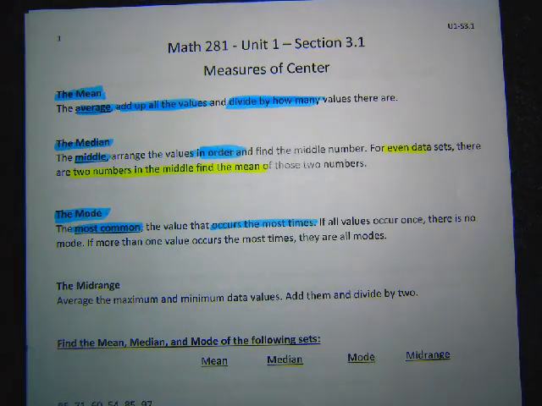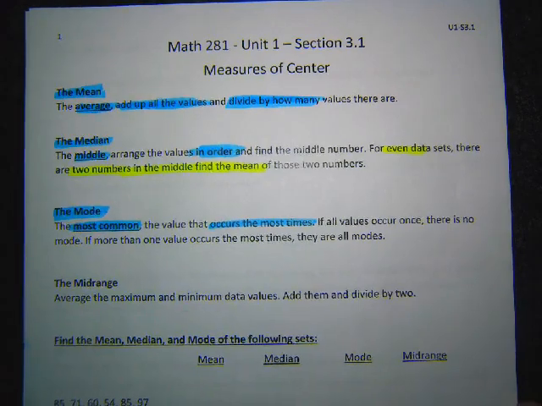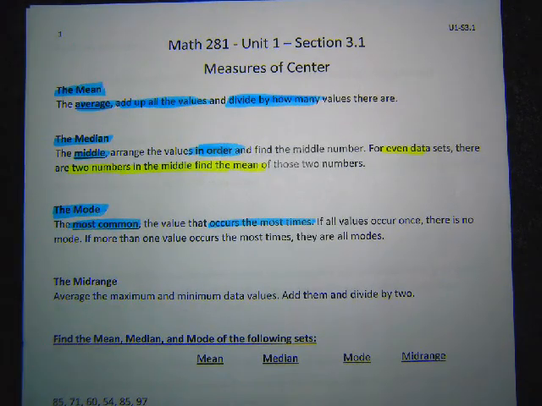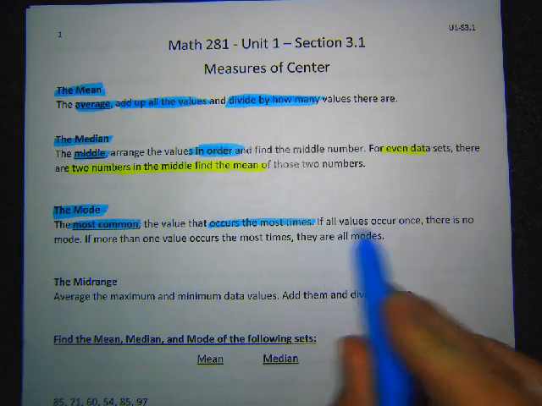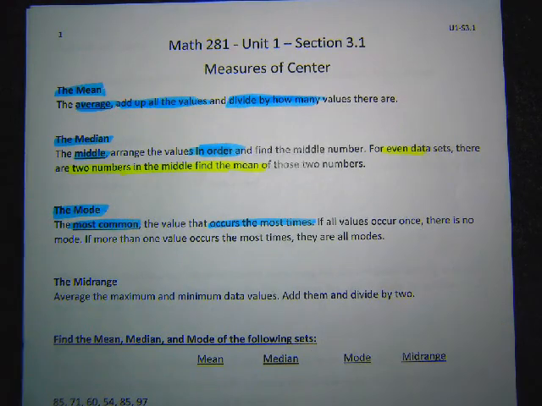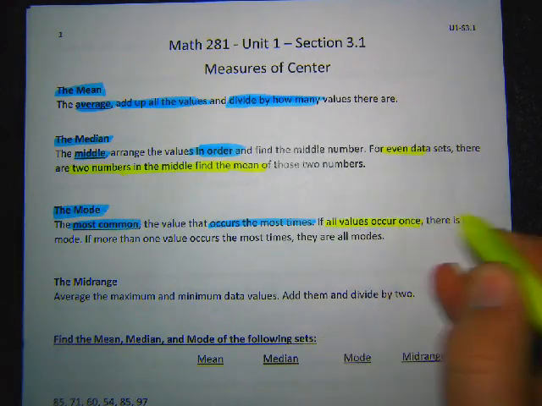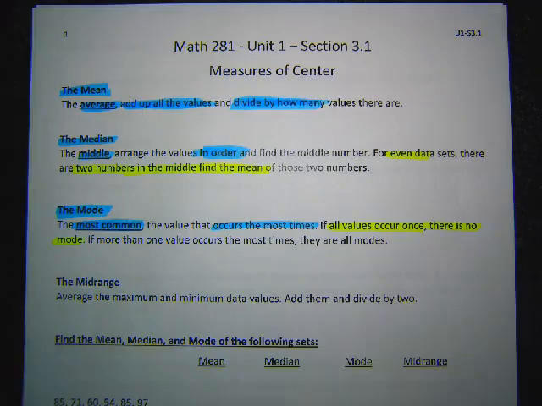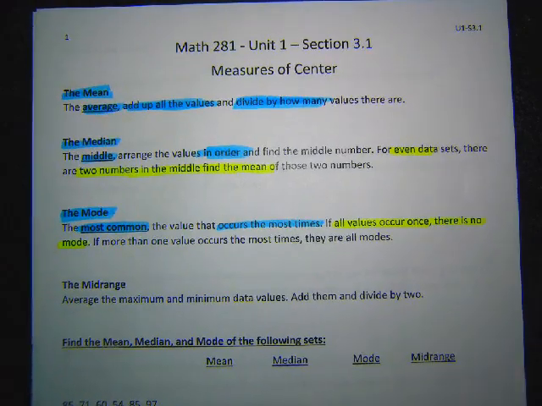Now it is possible to not have a mode. If every single number in the data set shows up once, there's not going to be a mode. So if all the values occur once, there is no mode. And that's totally possible. That can happen. Now, when you get a big enough set of data, it's very unlikely.